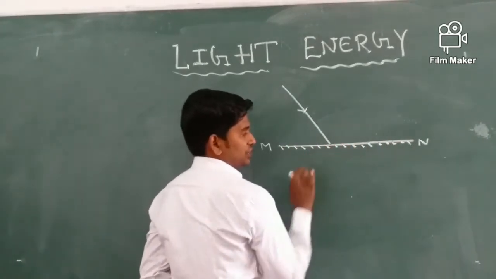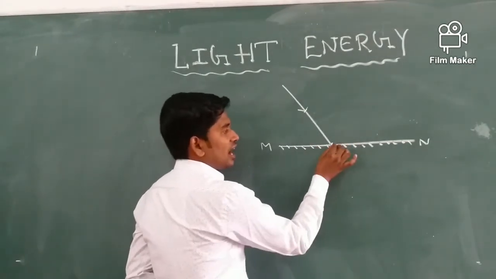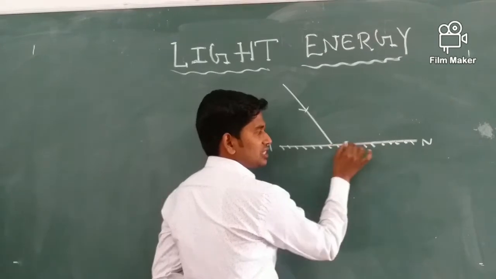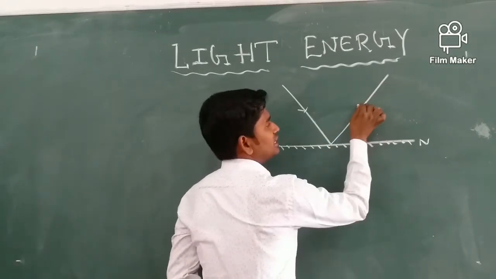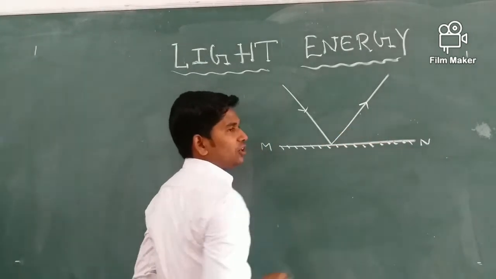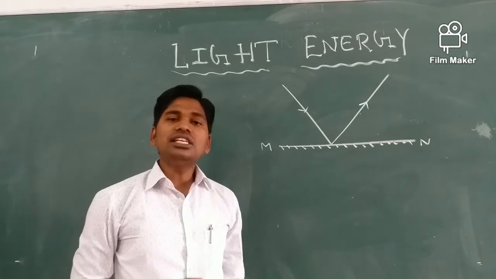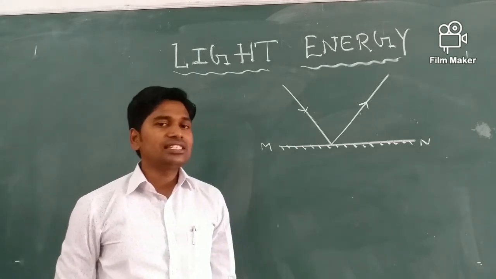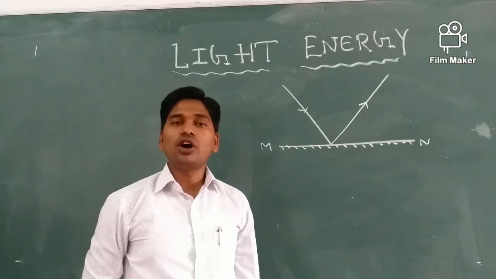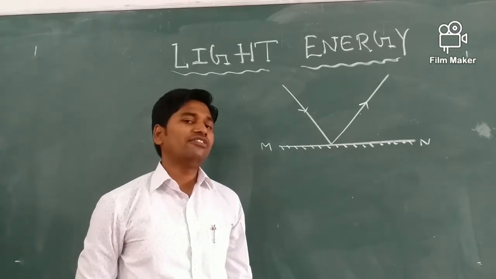This side is painted. A ray of light incident on it, when it strikes this smooth surface, it is reflected back in the same medium. This phenomenon is called the reflection of light. The bouncing back of light in the same medium when it strikes a smooth polished surface is known as reflection of light.